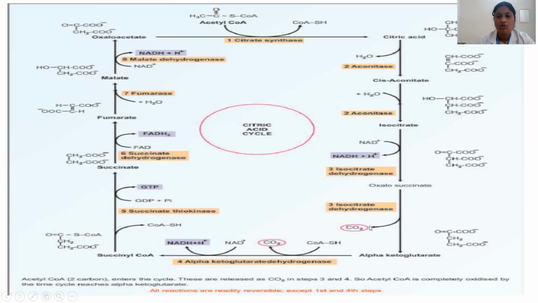Later, this alpha ketoglutarate again undergoes a decarboxylation reaction and an oxidation reaction with the help of the enzyme alpha ketoglutarate dehydrogenase to form succinyl coenzyme A. So the second carbon atom of acetyl coenzyme A will be released here. So the acetyl coenzyme A, which is incorporated into the TCA cycle, is completely oxidized. And again, because there is a dehydrogenation reaction happening, this H plus ion removed from the alpha ketoglutarate is contributed to NAD plus to form NADH.